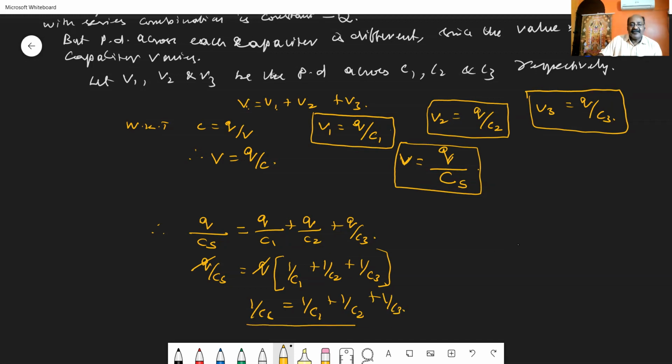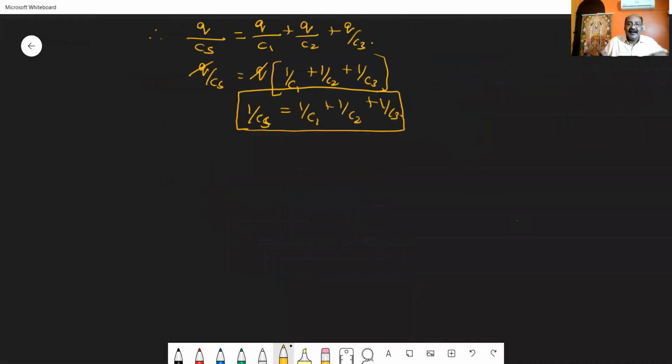So how can I define the value of the effective capacitance in series combination? I am not getting CS, I am getting 1 by CS. So how can I define? When you are connecting the capacitors in series, the reciprocal of effective capacitance is 1 by CS. The reciprocal of effective capacitance in series is equal to the sum of the reciprocals of individual capacitances.